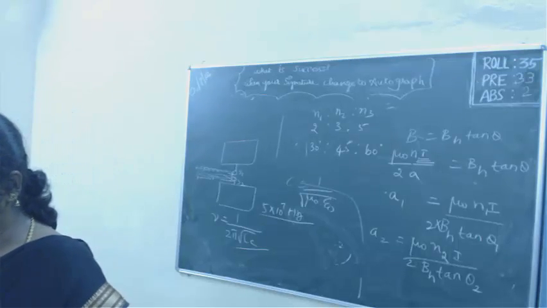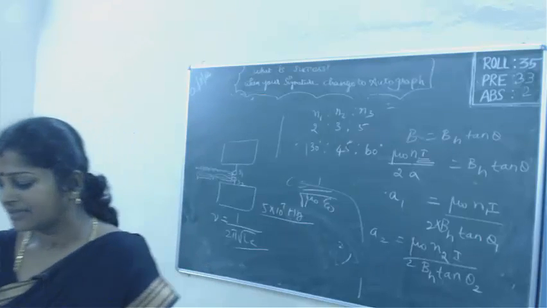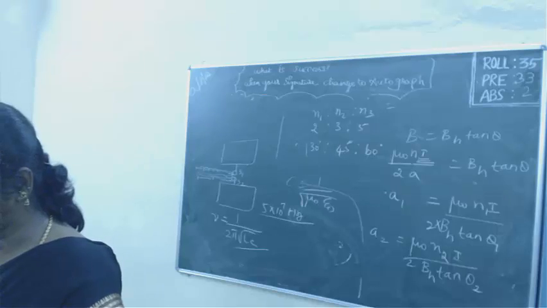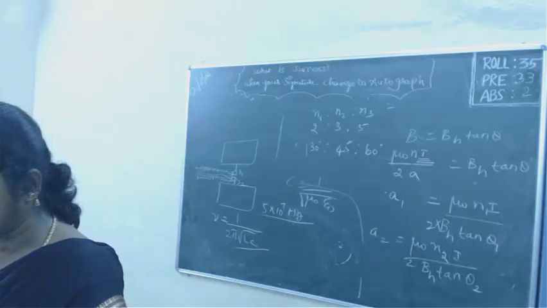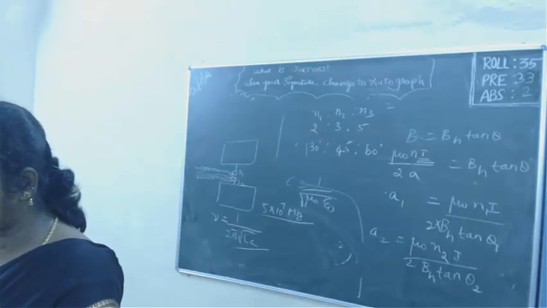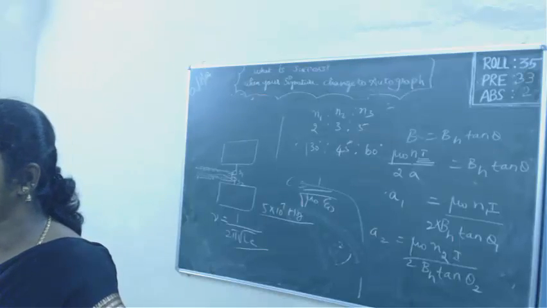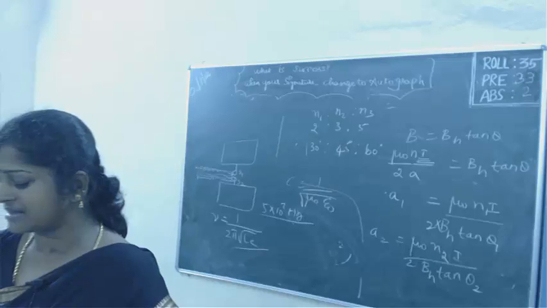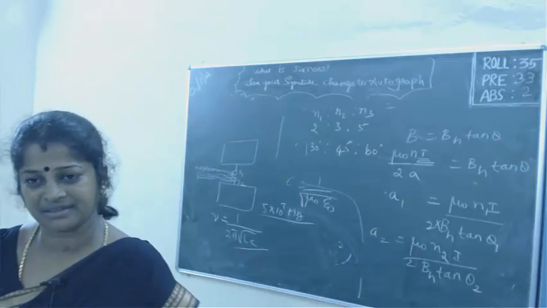If the frequency is 8 into 10 power 14 to 4 into 10 power 14, then it is visible. If the frequency is from 4 into 10 power 14 to 1 into 10 power 13, then it is infrared radiation. 3 into 10 power 11 to 1 into 10 power 9 comes under microwave. And 3 into 10 power 7 to 3 into 10 power 4 comes under radio frequency.